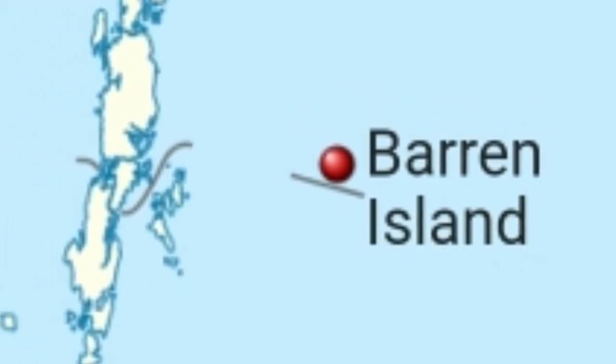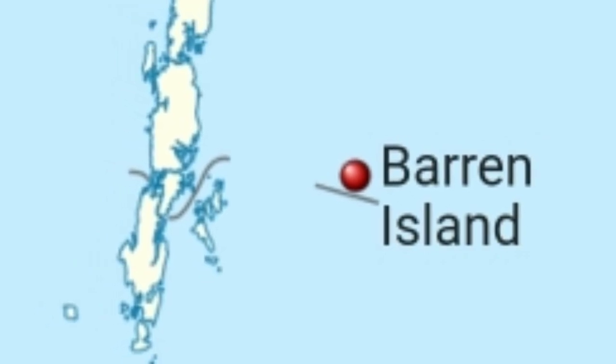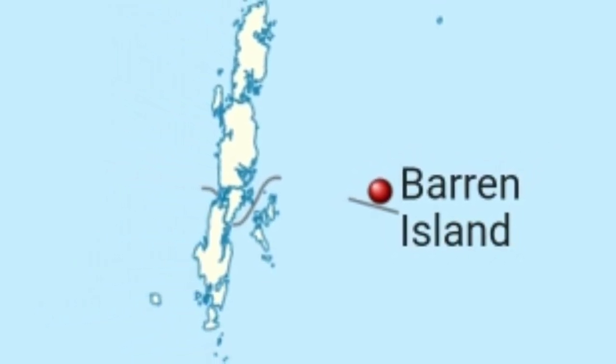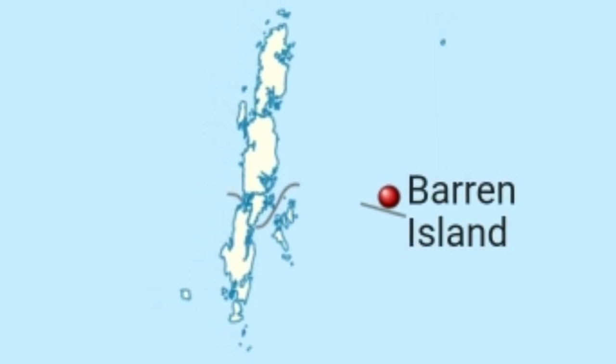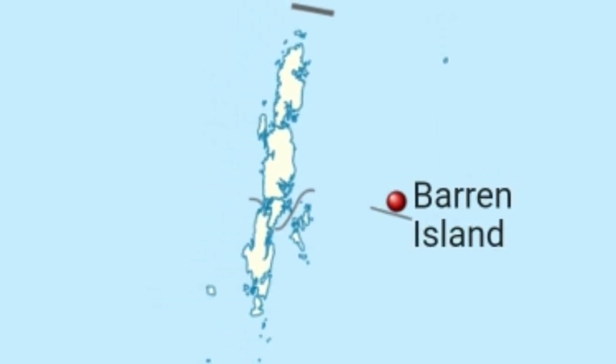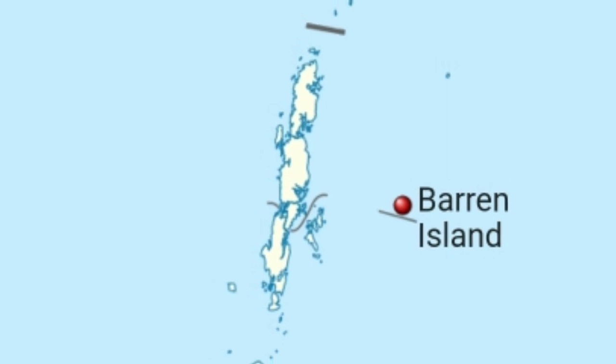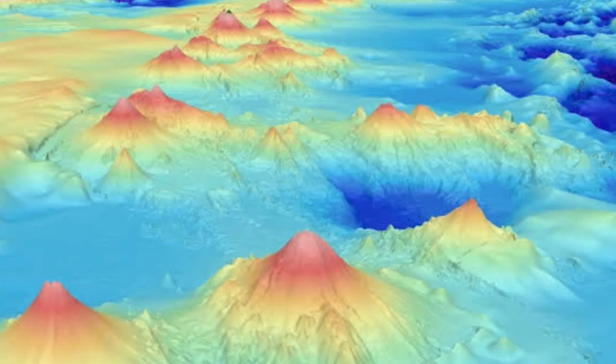Now I want to make it clear that these islands are of volcanic origin. Dear children, the most famous volcano is Barren Island. You can find an active volcano in Barren Island in the Andaman and Nicobar Islands.